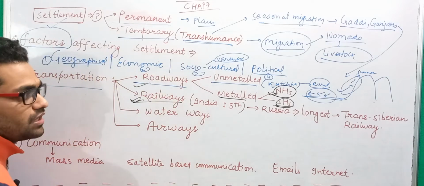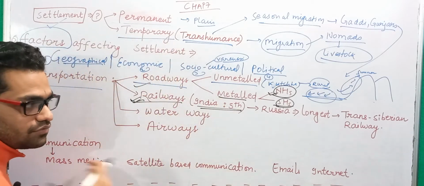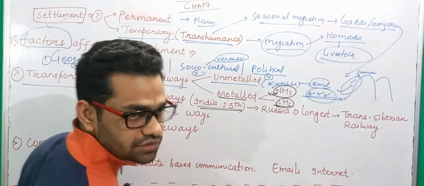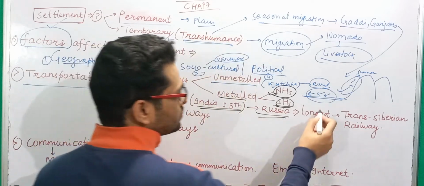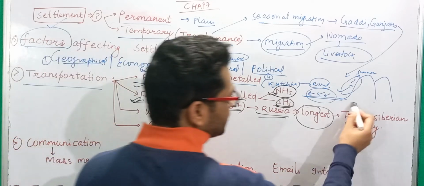When it comes to railways, India has the fifth largest railway network in the entire world, after the USA, which has the largest. Then you have Russia, which has the longest railway in the world, called the Trans-Siberian Railway.